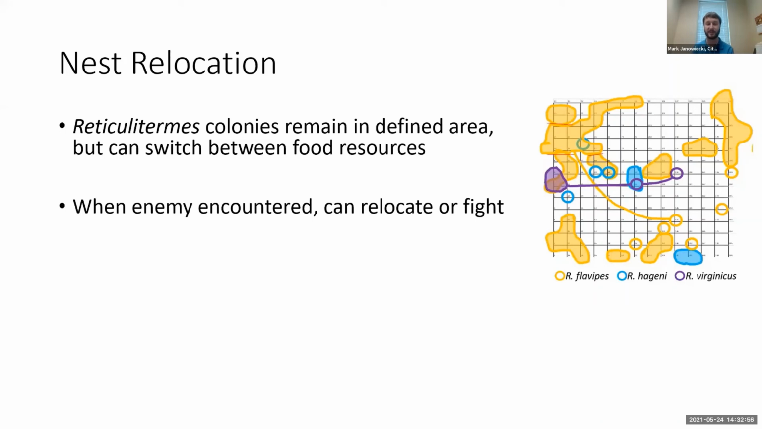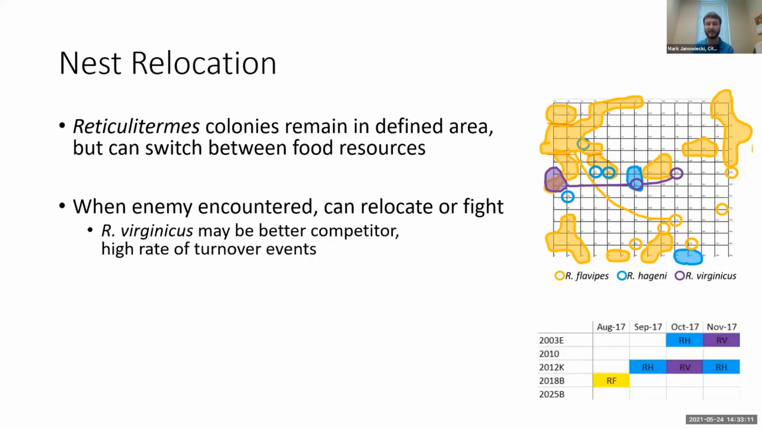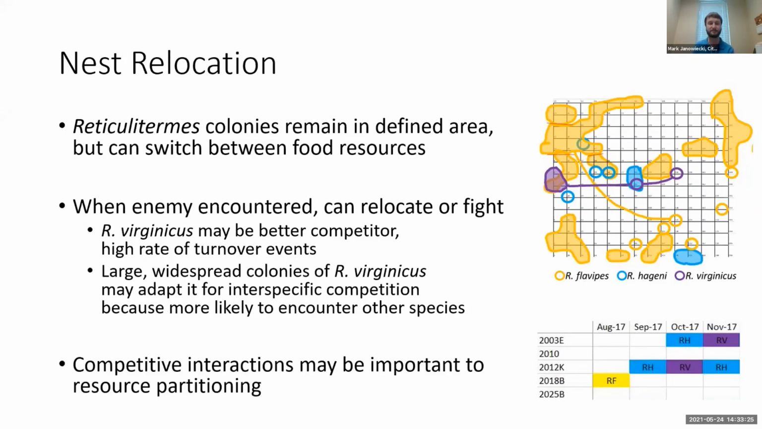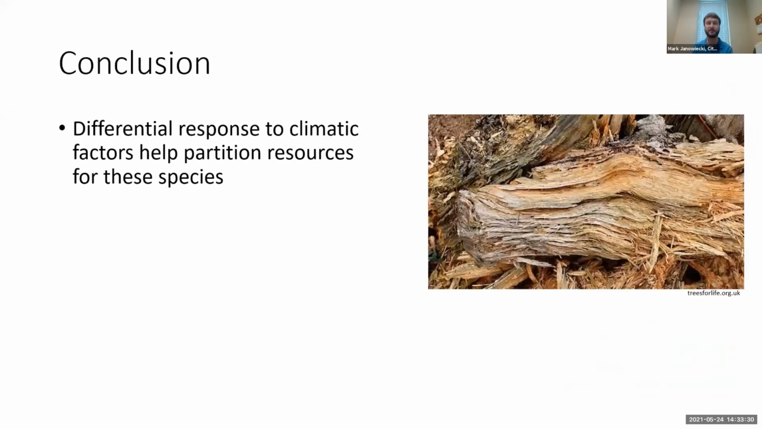Additionally, when an enemy is encountered, they can either relocate from that resource or remain and fight. For this study, I was not looking at a fine enough scale to see these individual interactions. However, we see the aftermath of one colony replacing another in a stake. Because we saw Virginicus took over more colonies, it may be a better competitor. And this makes sense because these large widespread colonies of Virginicus are more likely to interact with other species rather than other colonies of the same species. So these competitive interactions may also be important to how they're partitioning these resources.